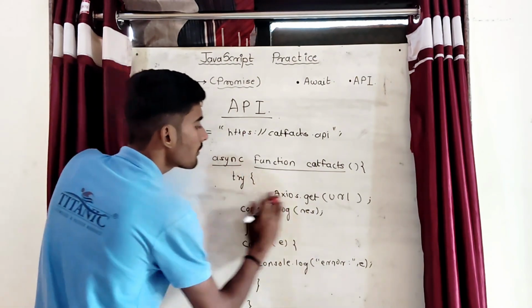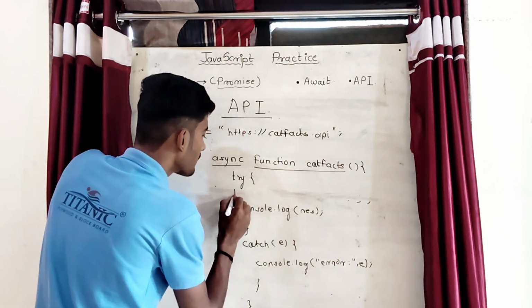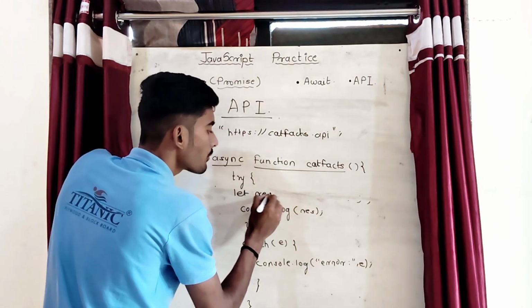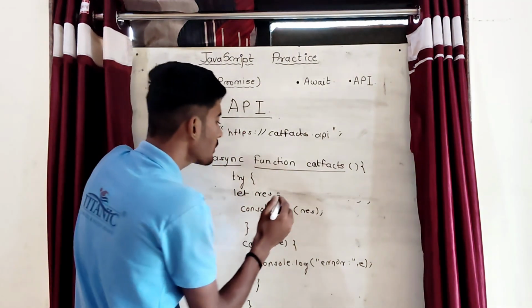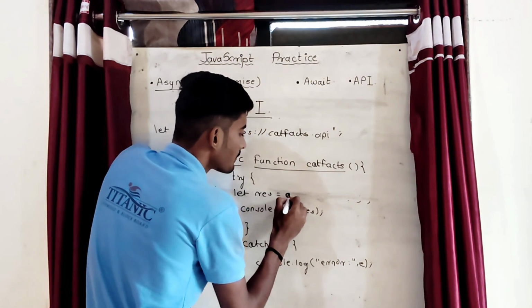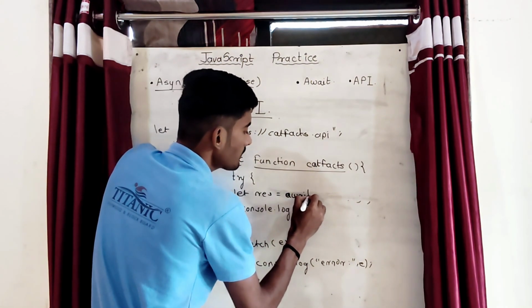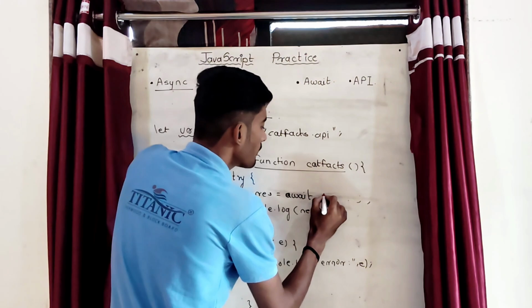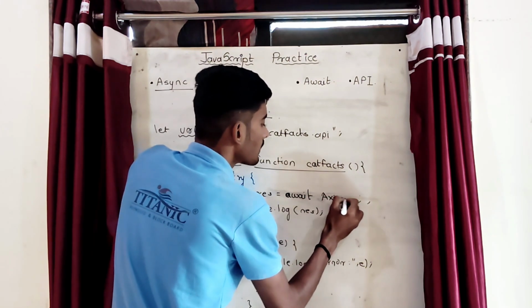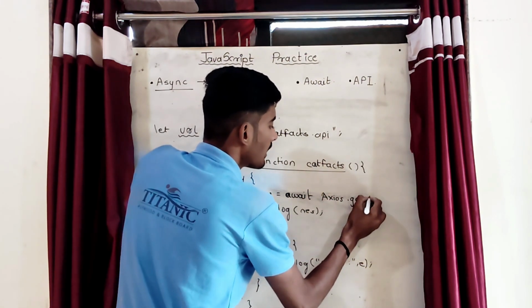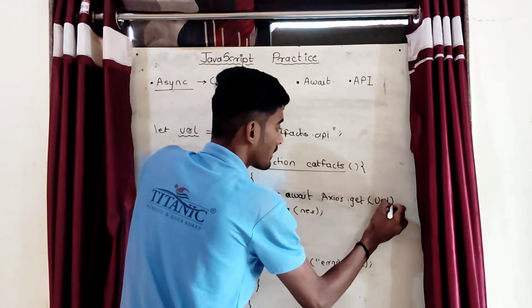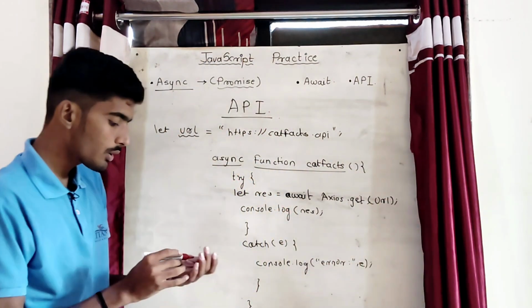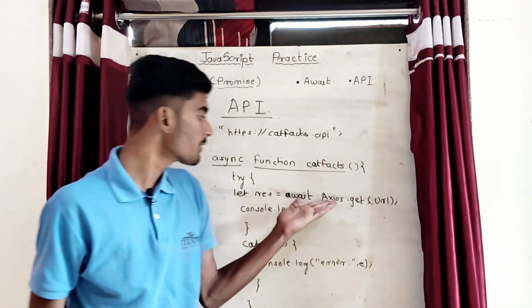So what we will do is use let response, that was our variable in which we are storing our output. In that we will use await, and using await we will do axios dot get method, and in that we will pass the URL. Okay, so now what will happen? Why are we using await?